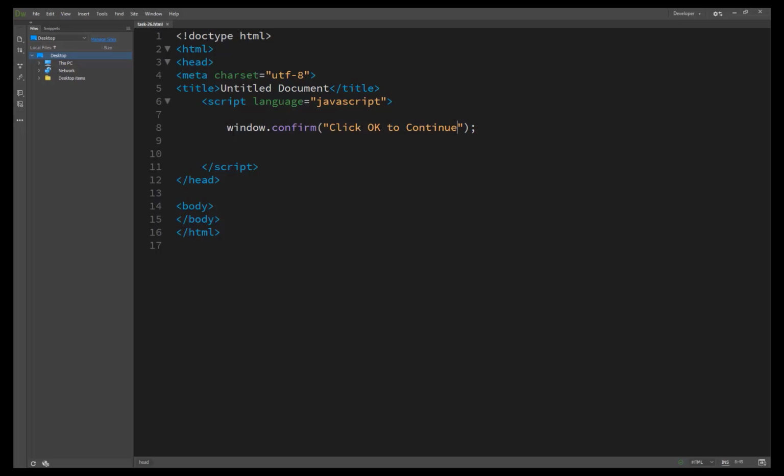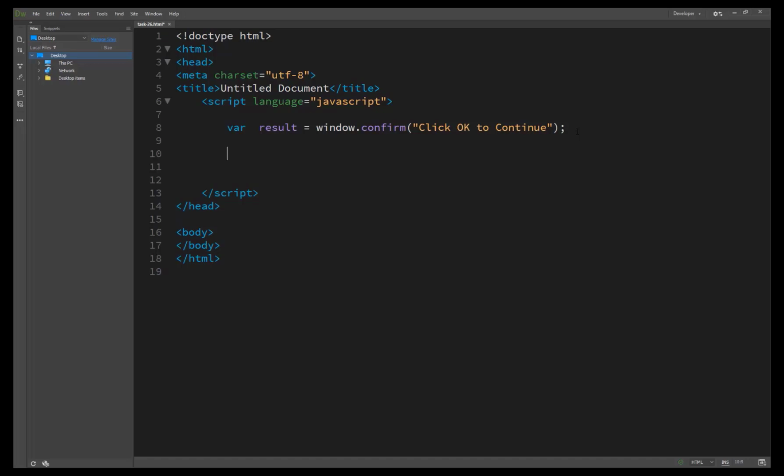So window.confirm returns a value, either true or false. How can we get the value from window.confirm? We write a variable with a name like result, and assign the value to our variable to get the result, either true or false. When we click OK, it comes back as true, and when we click Cancel, it comes back as false.